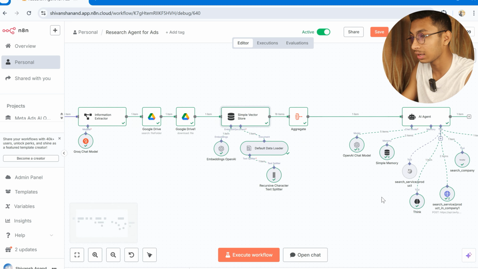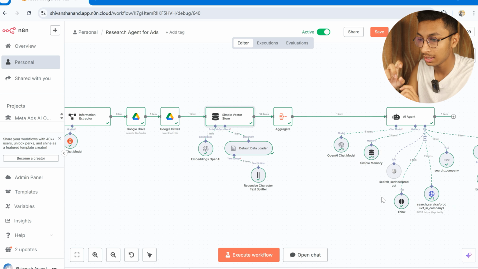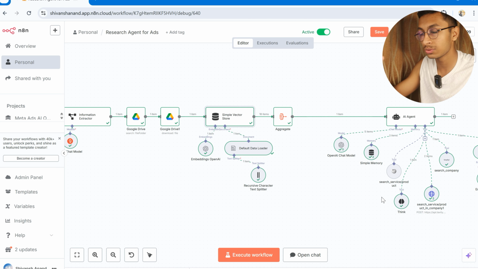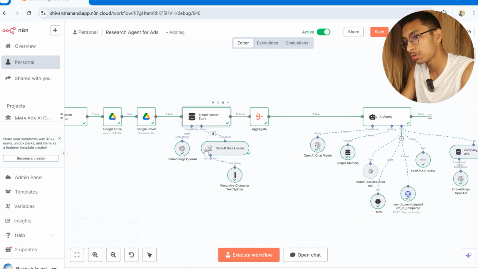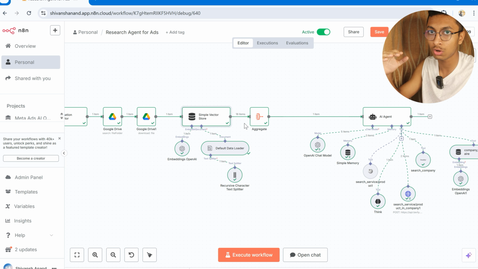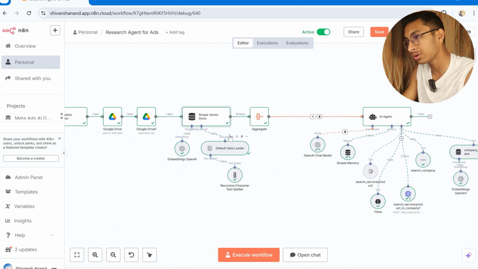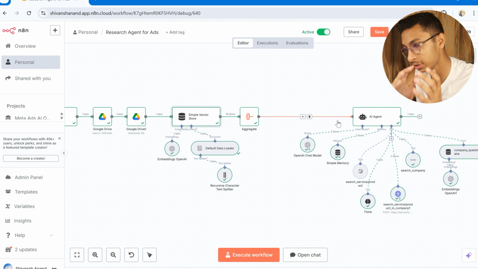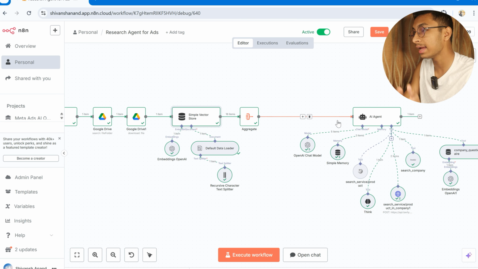After that, when the AI agent needs information, it sends only some bits of the information, so that the AI agent memory does not fill up and it does not have to send the whole document to answer. Now, the error I was facing was that this simple vector data store was outputting 16 items. It was dividing the whole document into 16 pieces, and I cannot run this AI agent 16 times. So from this aggregate node, I compiled all the items into one item. I do not need it to function, but I need it to work in a timeline manner. So I first needed to prepare a vector database and then run the AI agent.